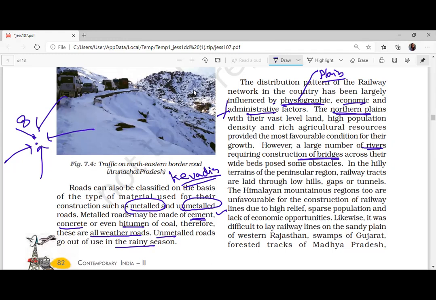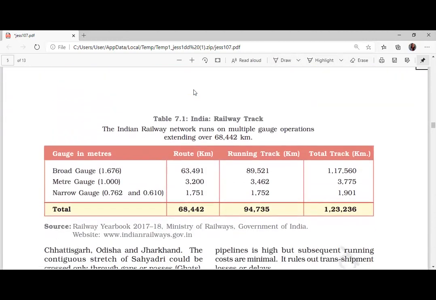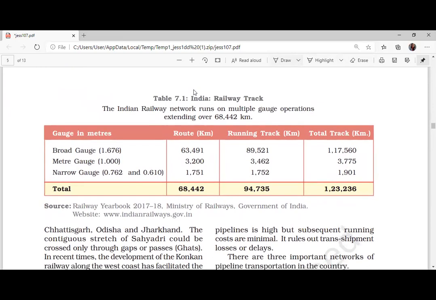Okay, bridges are required. If you go to hilly areas, you need tunnels to be built. If anybody is traveling from Palakkad to Trivandrum, 2-3 tunnels are there. Has anybody observed it? Or if you go from Chennai to Delhi, also 2-3 tunnels are there. That means the trains will travel through the tunnel in the hills. Okay, you copy this down.